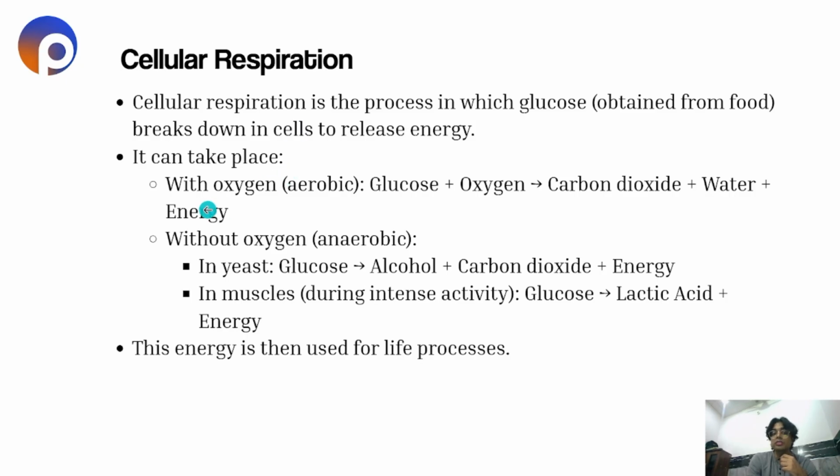It can take place with oxygen, that is aerobic, as we have seen earlier, and it is performed when glucose and oxygen mix together to produce carbon dioxide, water, and energy in our body. And without oxygen, too, anaerobic respiration takes place in yeast when glucose turns into alcohol, carbon dioxide, and energy, and in muscles during intense activity like running, lifting, etc. Glucose turns into lactic acid and energy. Now, this energy is then used for life processes to perform tasks.